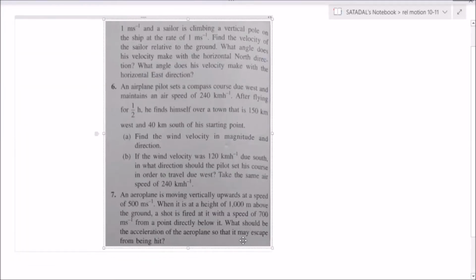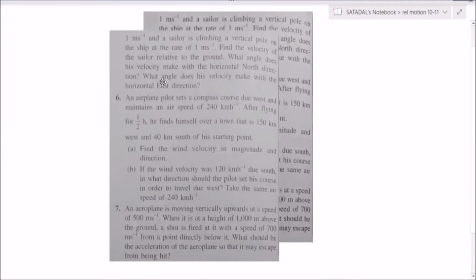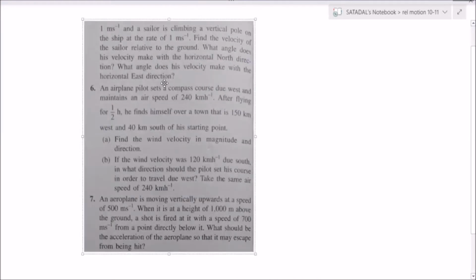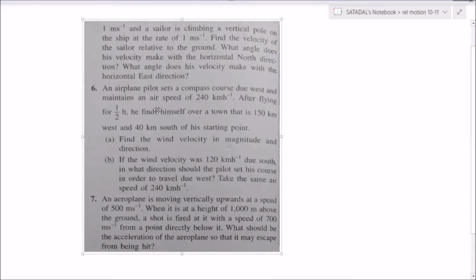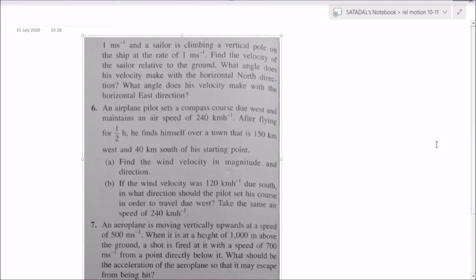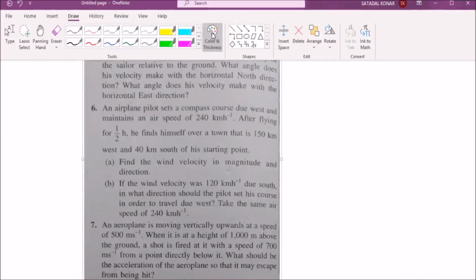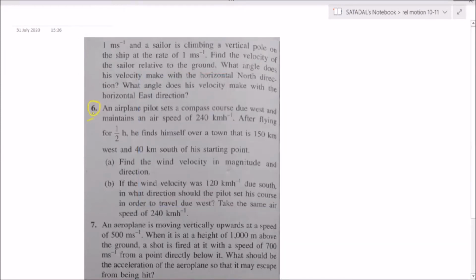I want to see that people are doing it. Go for question number 6. Everyone, it's a challenge. That's it. Do it.